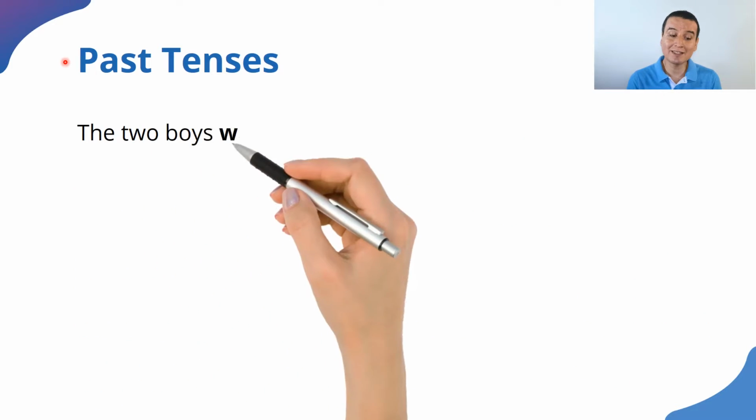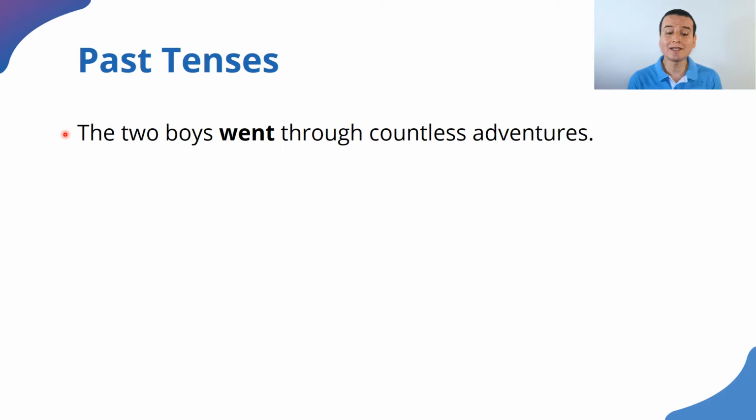Your first challenge is this. The two boys went through countless adventures. Why is the past simple used there? Why? Because in the story, we know when that happened in the past. The story said, until they managed to return to their original identity, until that specific moment, the two boys went through countless adventures. So those are actions that started and ended in the past, and we know when they occurred. So that's why we use the past simple.